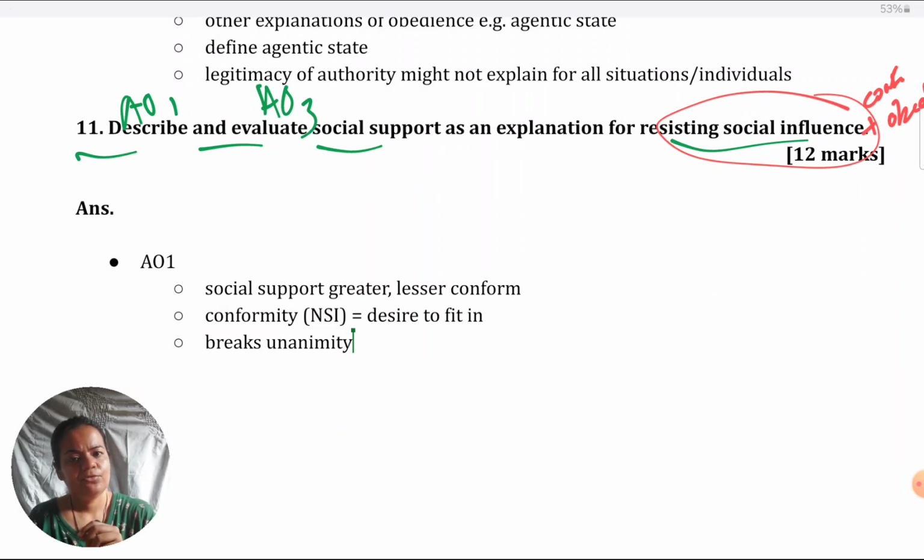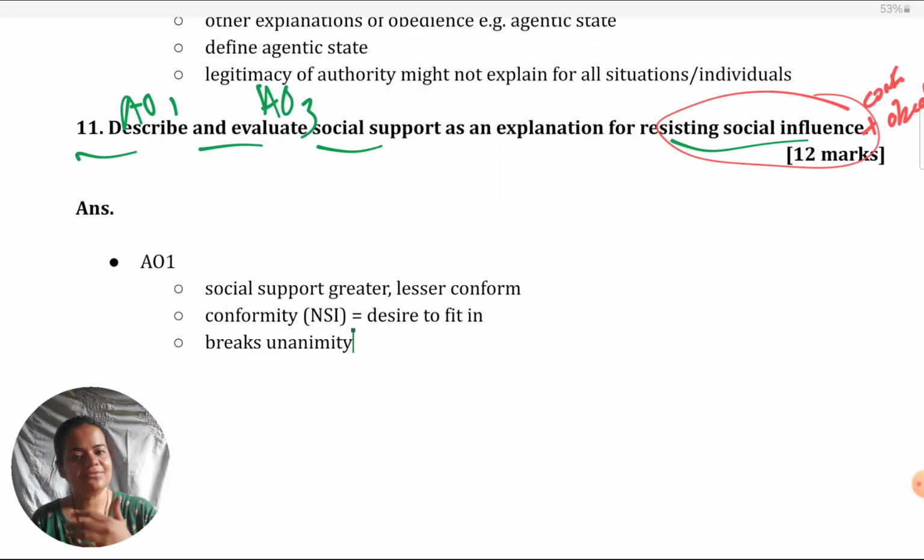Individuals often conform because the entire majority is against them, which becomes very difficult to resist. But if at least one individual is already opposing the majority view, the unanimity is broken, the majority has been split, and that is why it becomes easy for the individual to conform. Even if you give this much, it justifies 3 marks, 3 unique points are there.